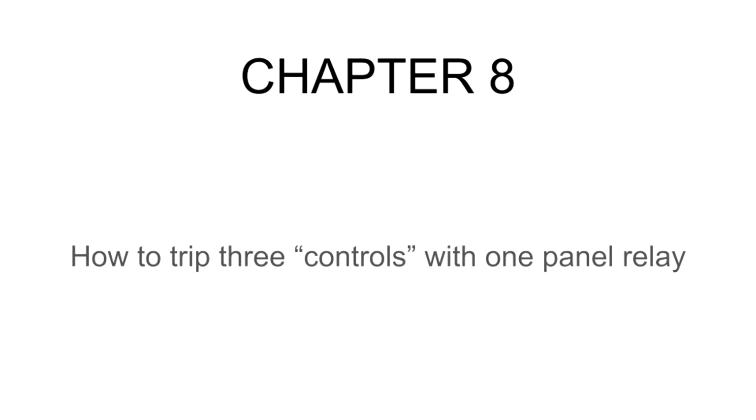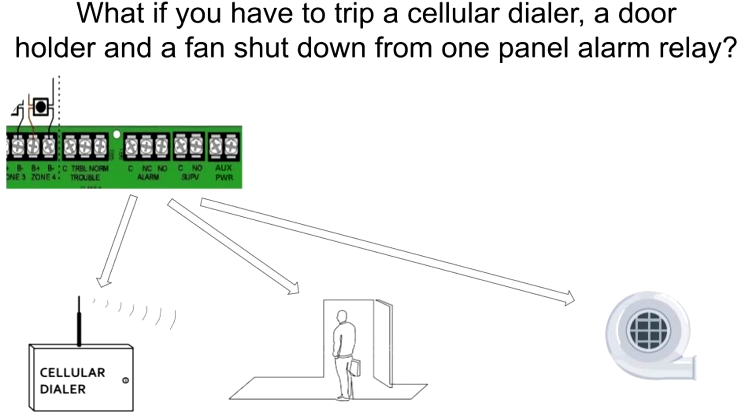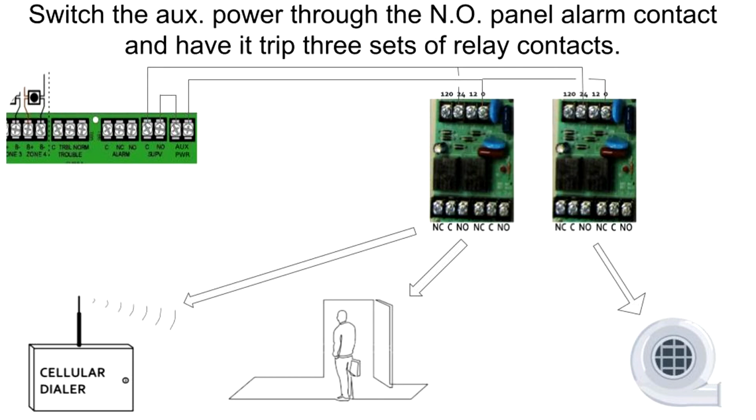Chapter 8. How to trip 3 controls with one panel relay. What if you have to trip a cellular dialer, a door holder, and a fan shutdown from one panel alarm relay? Switch the auxiliary power through the normally open panel alarm contact and have it trip 3 sets of relay contacts.